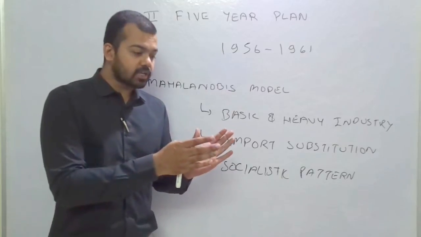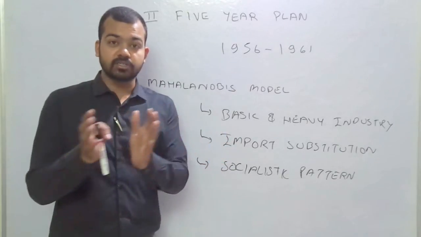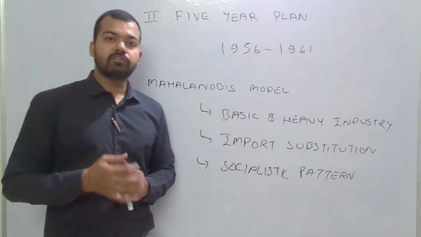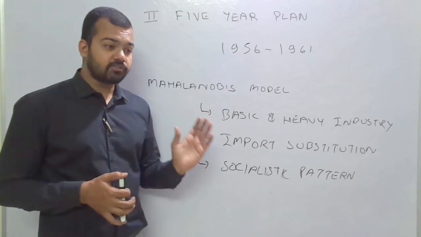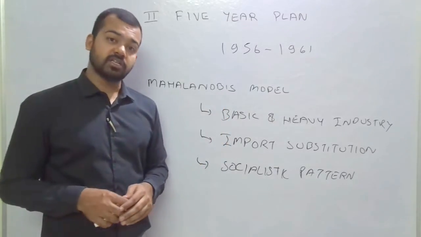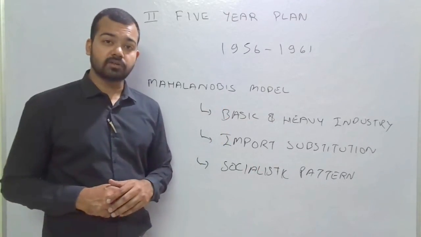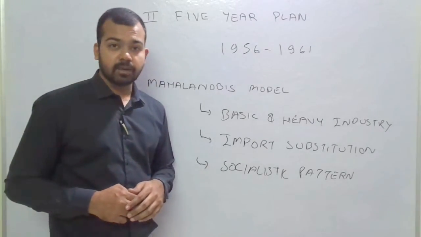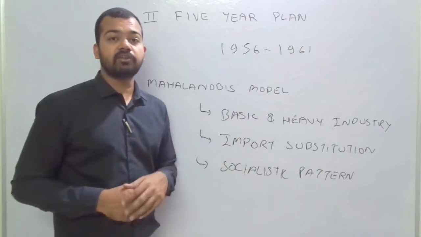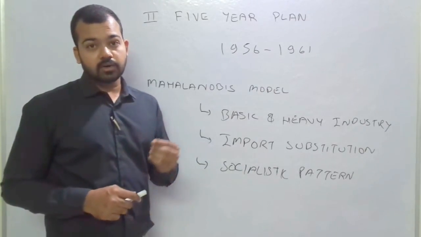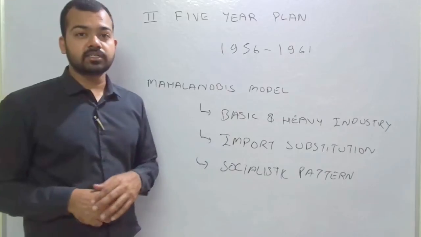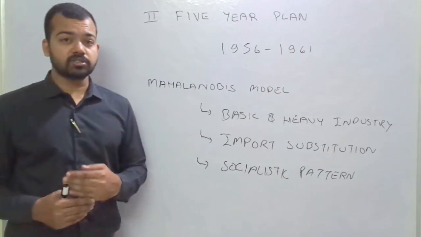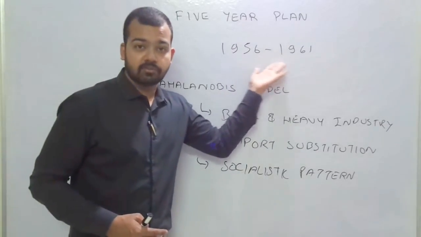We need to move surplus labor from the agriculture sector to the industrial sector. There is one very famous economic model given by William Arthur Lewis, about shifting from agriculture to the industrial sector. That was also one of the bases of this 5-year plan. After the socialistic pattern of society was established, a lot of heavy investment occurred at that time. The growth rate target on a yearly basis was 5%. They were targeting that the economy should grow at a 5% rate constantly in this 5-year span.